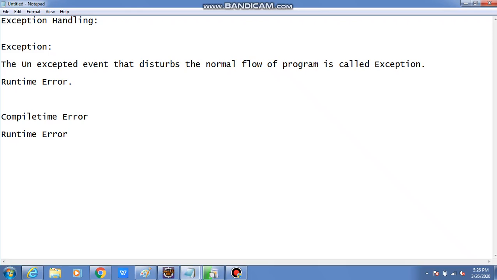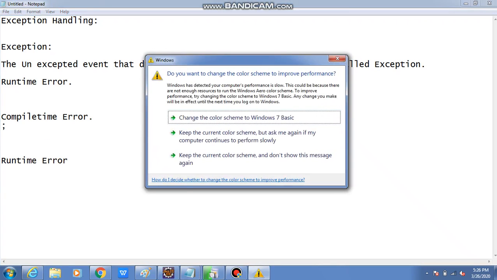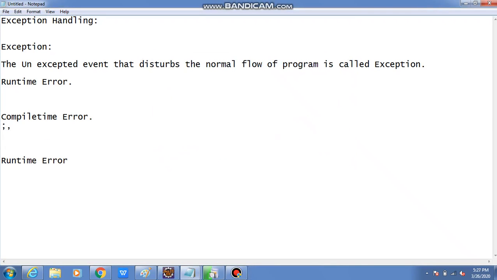Up to now, what errors have we seen? Those are compile time errors. Compile time errors means you are missing a semicolon or some curly braces, or instead of keywords you are using other words. That is called a compile time error. Compile time errors mean our program will not run at all.